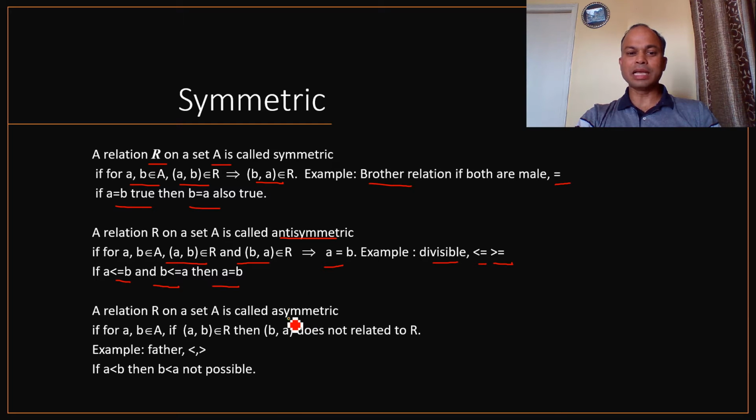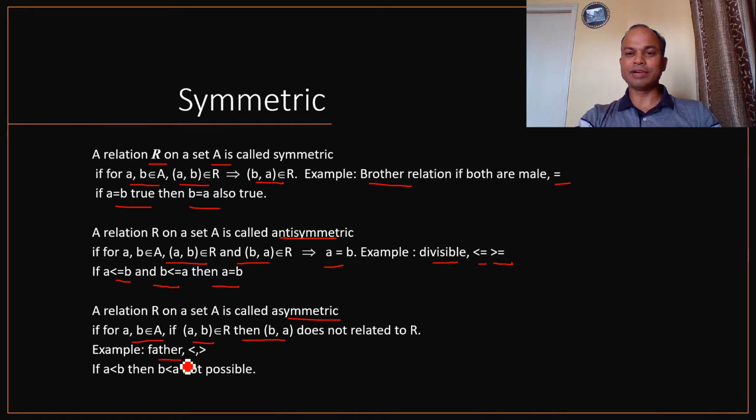If we talk about the asymmetric property, then if we have two elements a and b, and these elements belong to set A, and we are able to write a is related to b, then b is not related to a. If this is true, then this is an example of the asymmetric property.